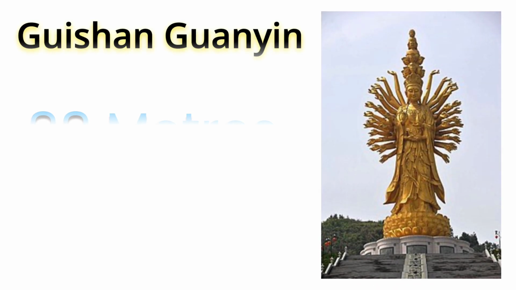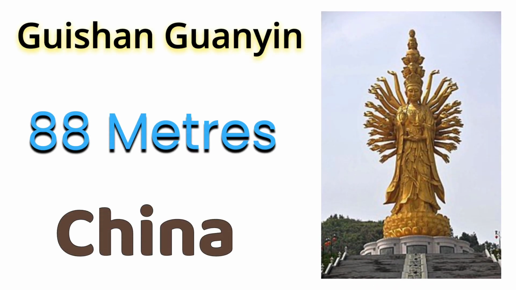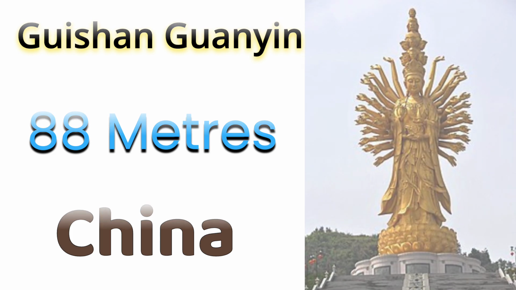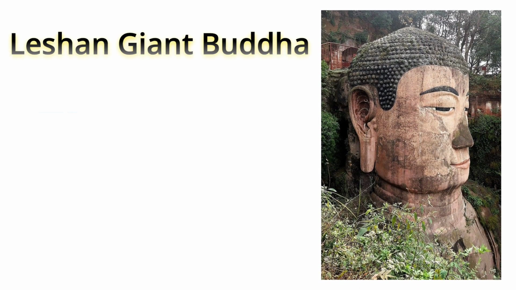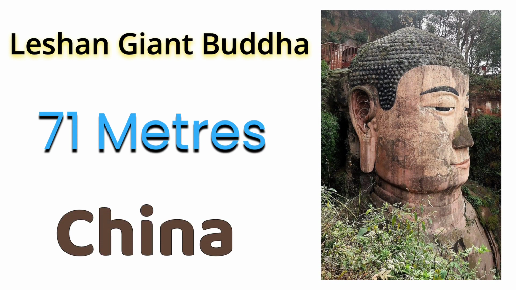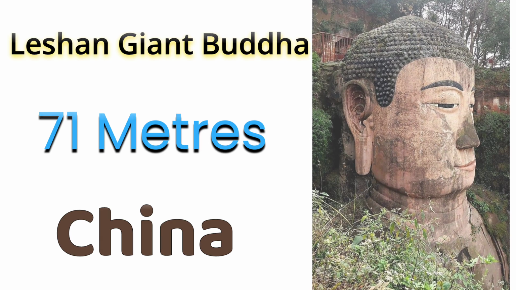Guishan Guanyin. Its height is 88 meters. It is present in China. Leshan Giant Buddha. Its height is 71 meters. It is present in China.